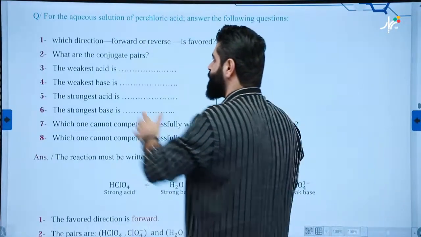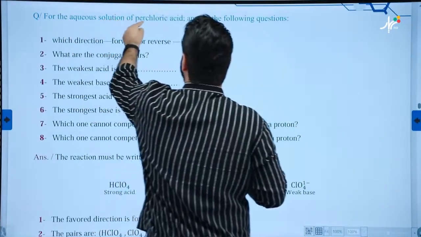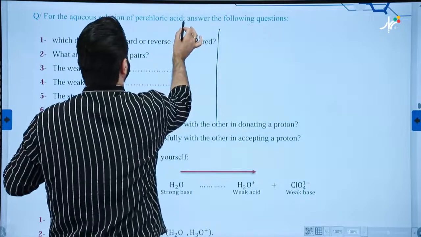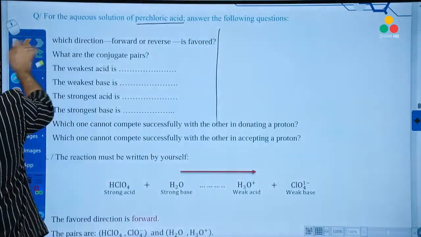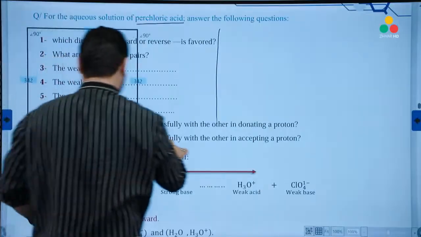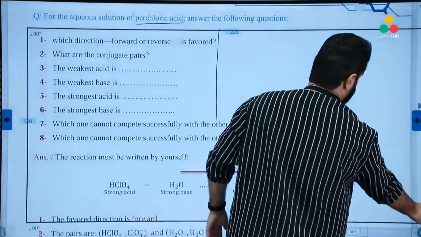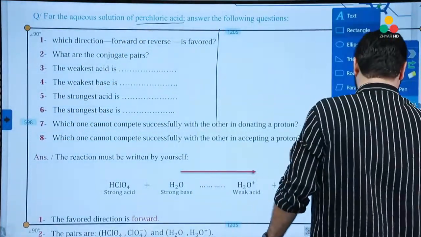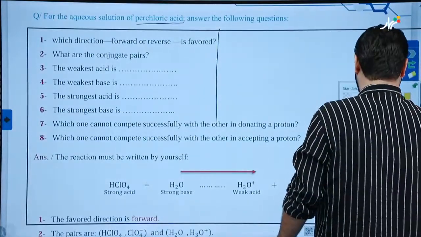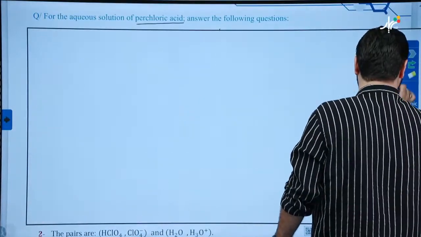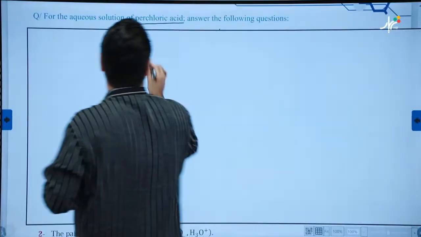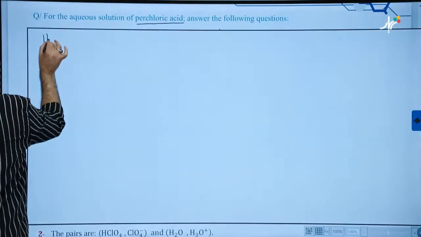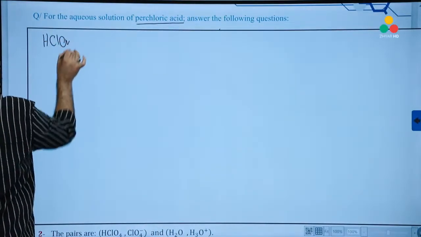For the aqueous solution of perchloric acid, what is perchloric acid? Let me hide the solution. Just be patient. Perchloric acid is HClO4.